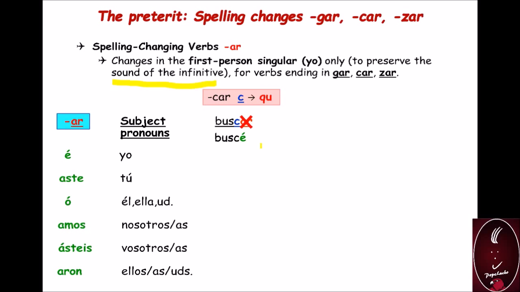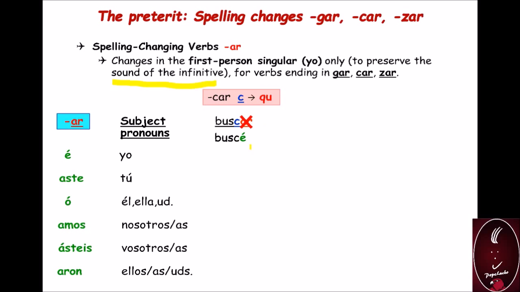The right question for us would be: what was first, the pronunciation or the spelling? The pronunciation was first. That's why they have to make some spell changes, because they have to make some adaptations in order to preserve the sound of the pronunciation.